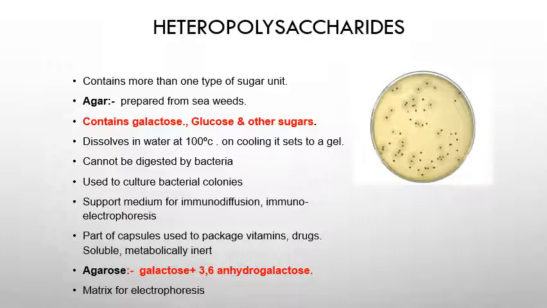It contains more than one type of sugar unit. So many examples are there for heteropolysaccharides, like agar, agarose, gum, pectin, etc. Then another main classification of heteropolysaccharides is glycosaminoglycans and glycoproteins. Okay, so let us see one by one. The first example of heteropolysaccharide is agar.